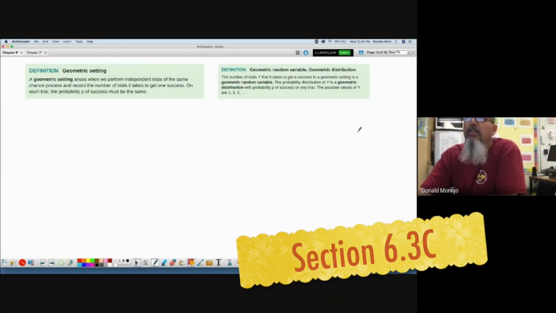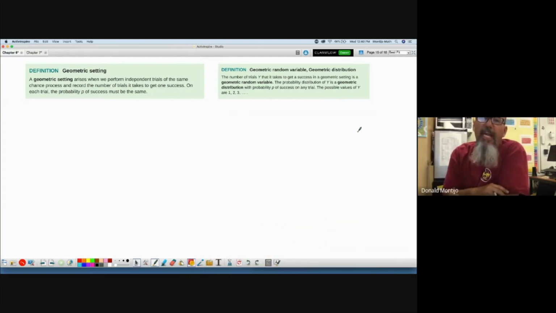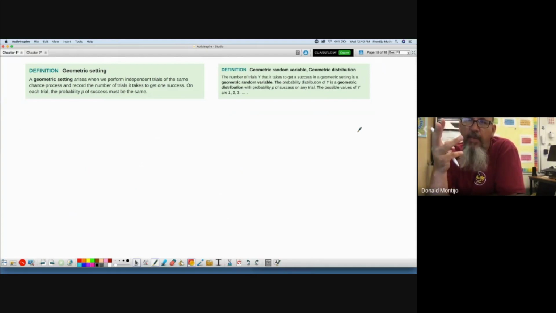The last special random variable, as the book will talk about, happens so often that we gave it a special name, a geometric setting. We looked at a binomial setting, where the probability of success was the same each time. There was a fixed number of trials. They were independent. And what was the fourth one? You guys tell me.